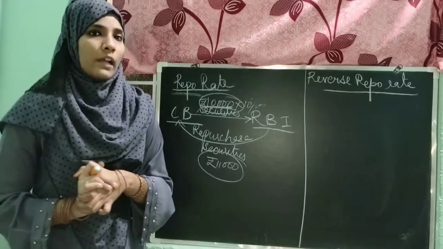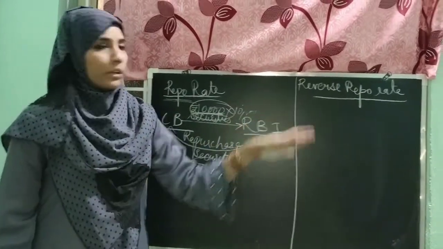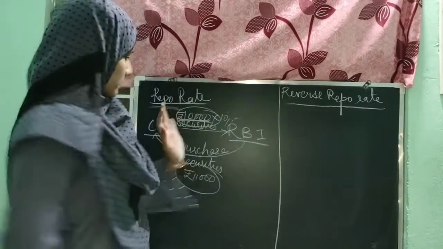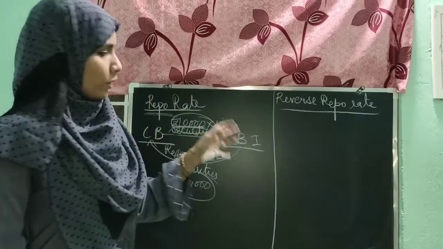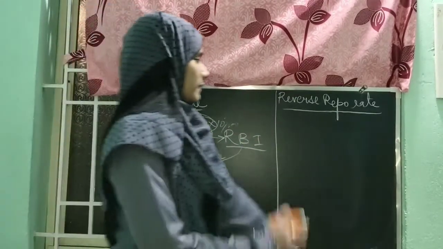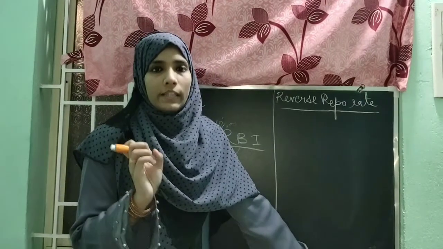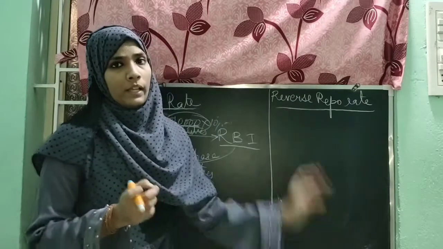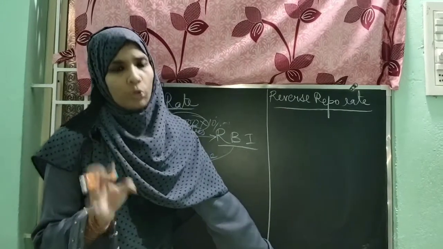So now let's move to the reverse repo rate. In the repo case, the commercial bank borrows money from the RBI. But in this case, suppose the commercial bank has a surplus amount of money with it.